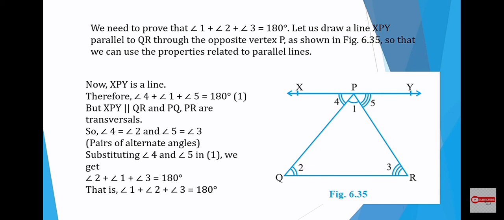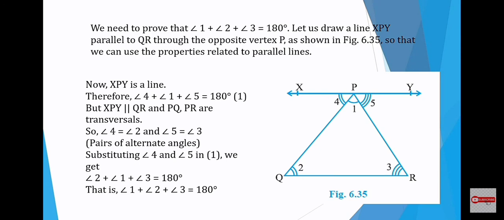Now XPY is a line. Therefore, angle 4 plus angle 1 plus angle 5 is equal to 180 degrees because of a linear pair of angles. So their sum is 180 degrees. That is, they are supplementary angles. So angle 4 plus angle 1 plus angle 5 is equal to 180 degrees. Put it as equation 1.